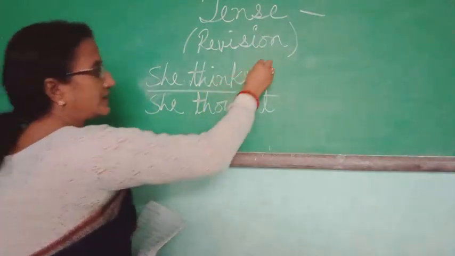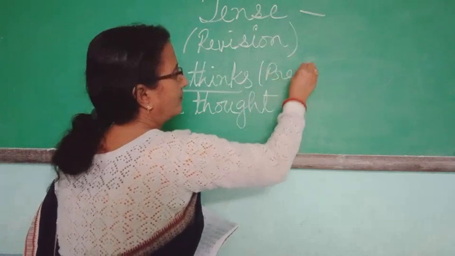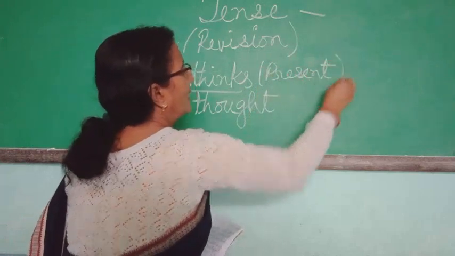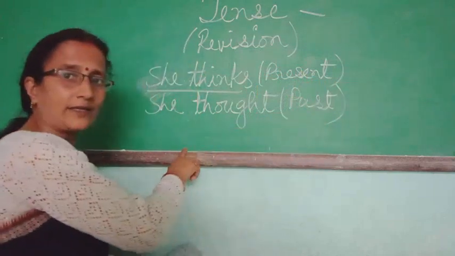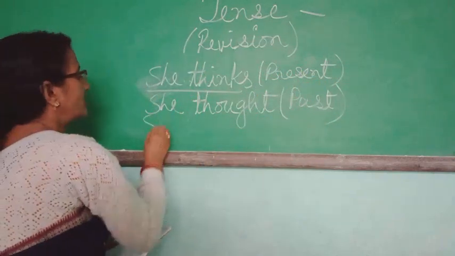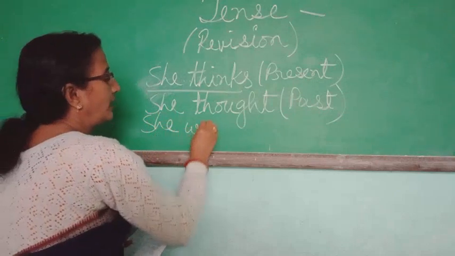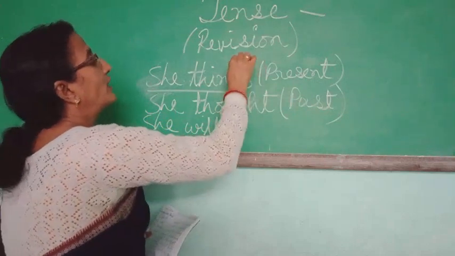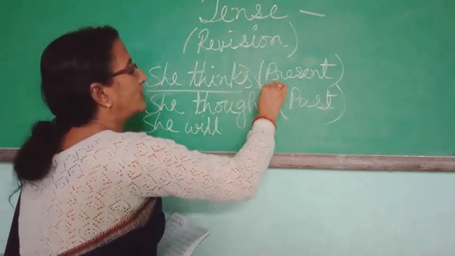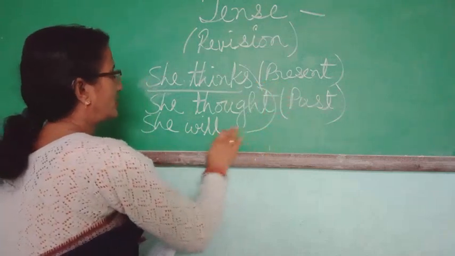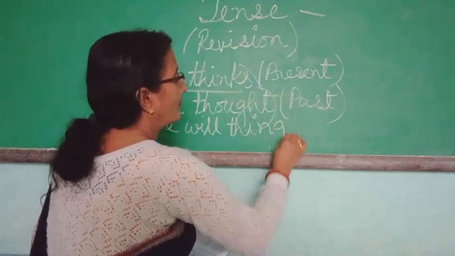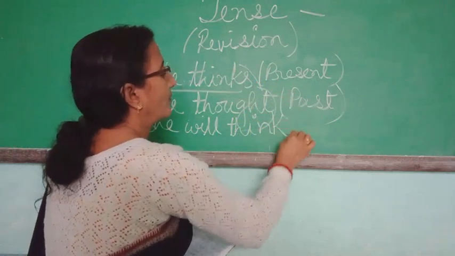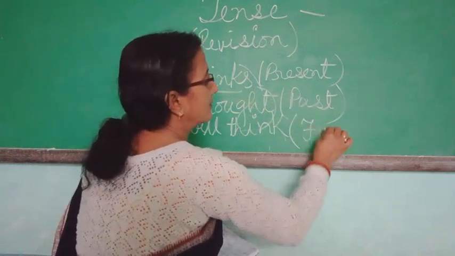And when we are writing the future tense, she will, again we are bringing think to this place. She will think. This is future tense.